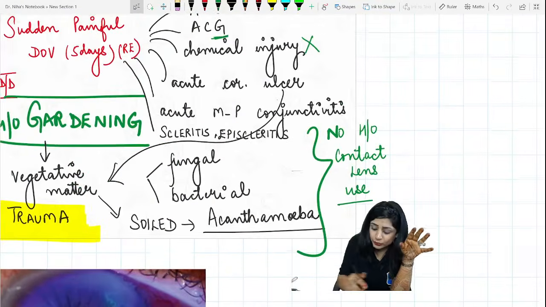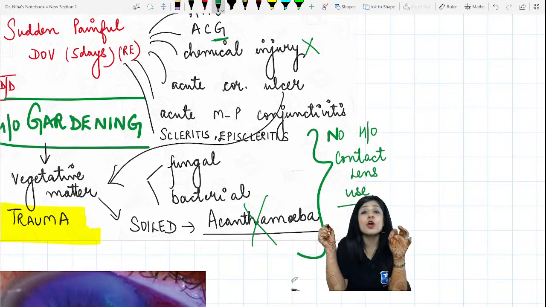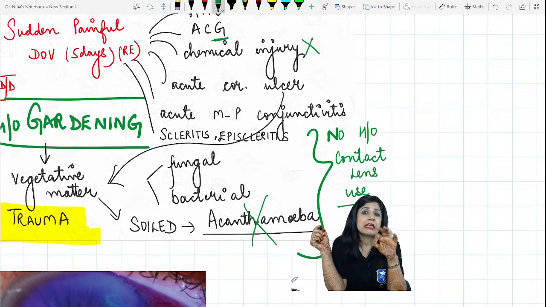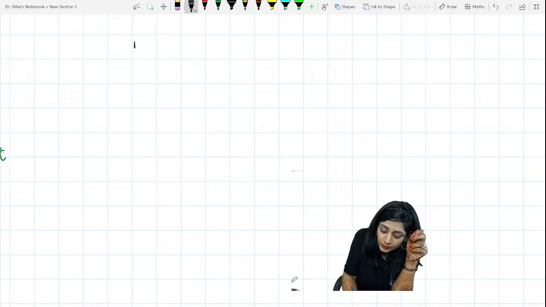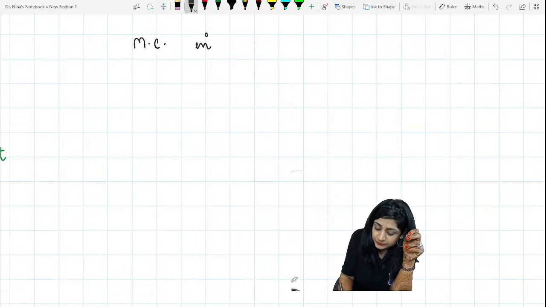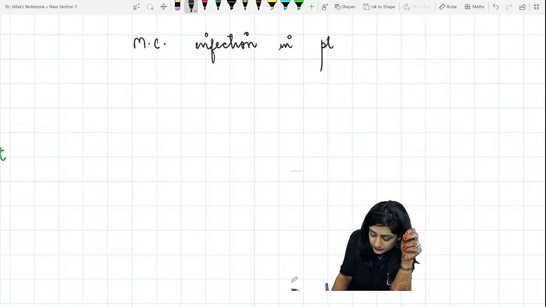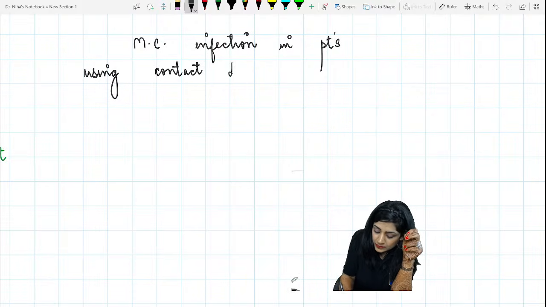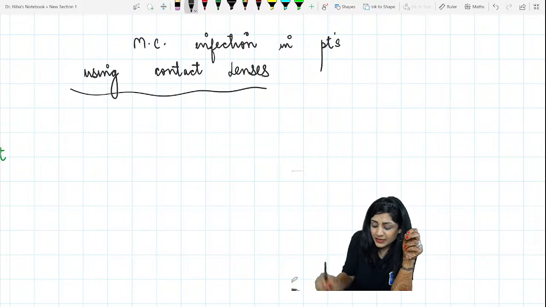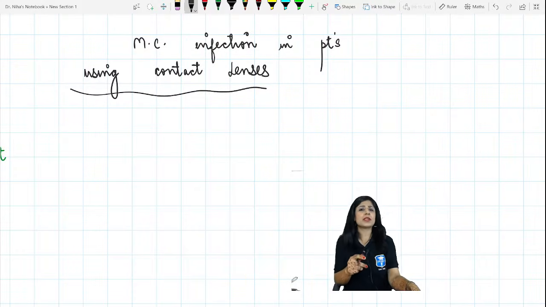So I can kind of ignore acanthamoeba, because the most important risk factor in cases of acanthamoeba keratitis is the use of contact lenses. But there is one more important thing here. What is the most common infection in the patients who are using contact lenses? Anybody who can give this answer?